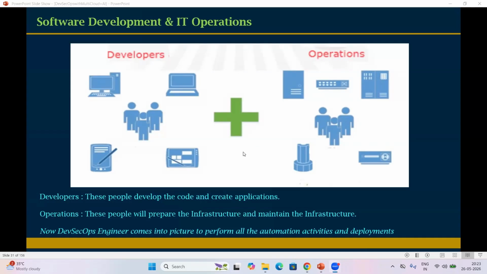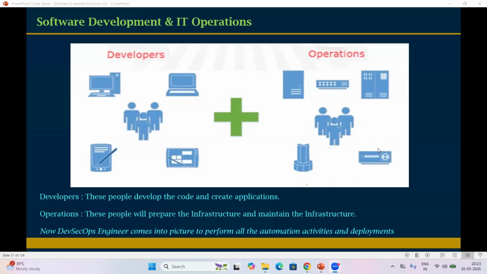So, from the developer point of view and also operations, there are two sections. What is a developer? Developers develop the applications, they develop the code, and they prepare the applications. Operations are nothing but the collection of all the servers, all the devices which are hosted in the data center or server room. Here we have two sections, developers and operations.